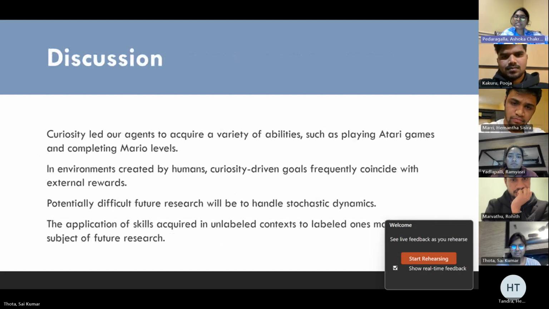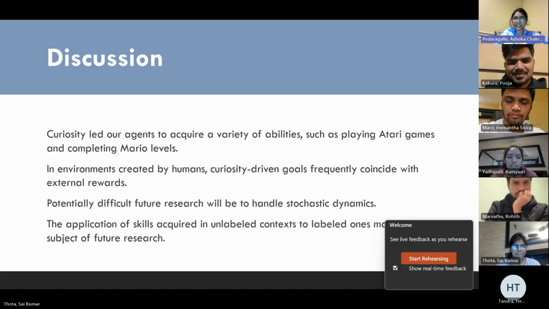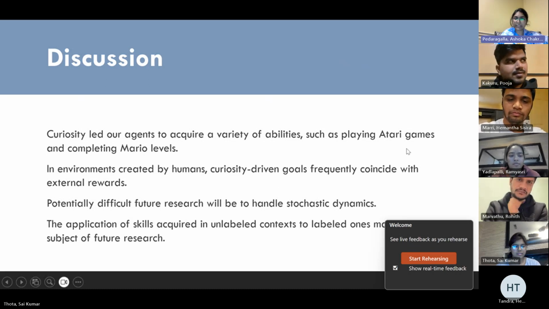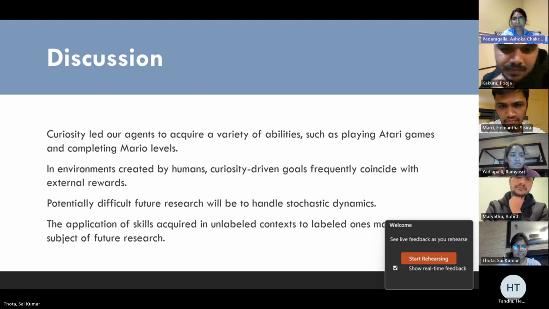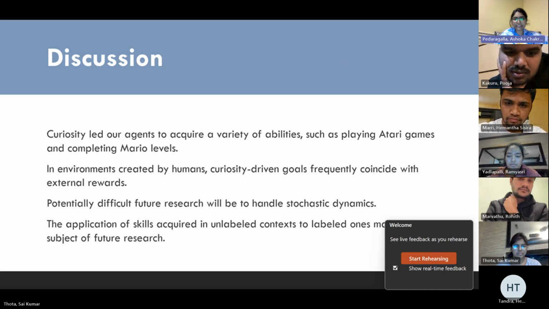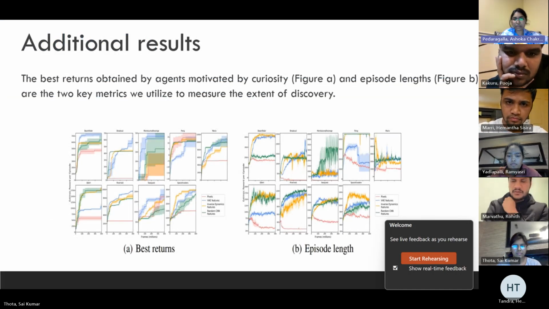Next slide. We've demonstrated that our agents trained exclusively with curiosity rewards can acquire valuable behaviors, such as playing numerous Atari games without any external reward, Mario navigating through over 11 levels without any rewards, the ant exhibiting walking like behavior, the RoboSchool showcasing juggling like actions, and the two-player Pong with curiosity driven agents creating game rallies. In general, these results indicate that in human designed environments, the extrinsic reward often aligns with the goal of seeking novelty. Game designers structure the gameplay to guide users, making the curiosity like objective a reasonable match for extrinsic rewards.